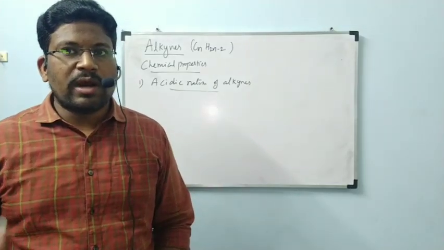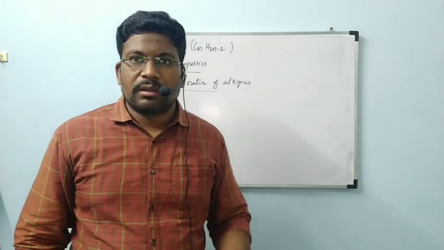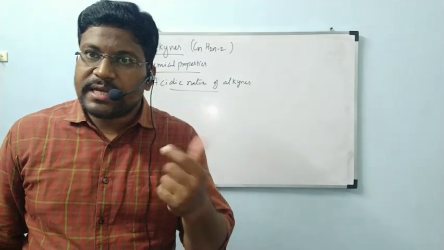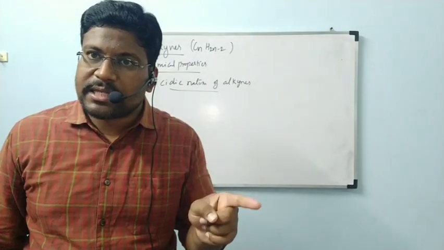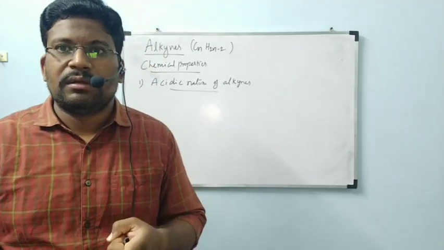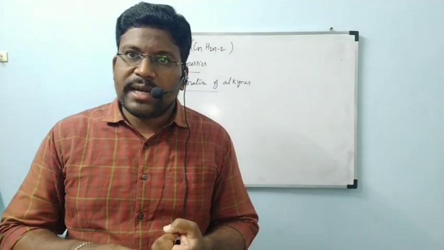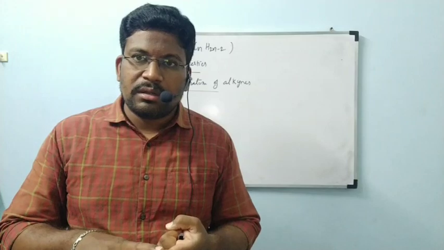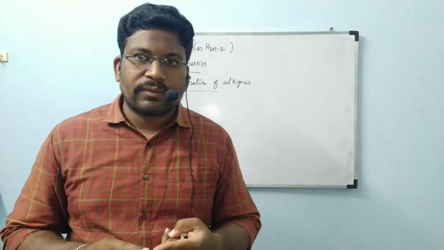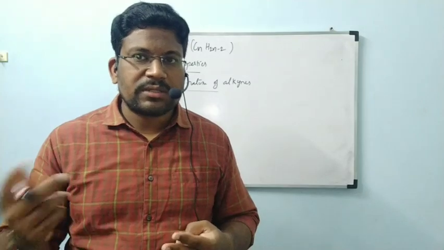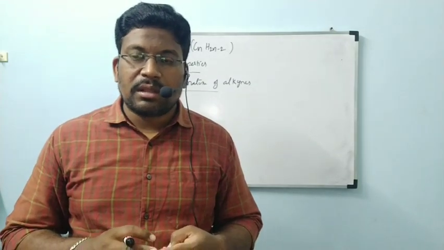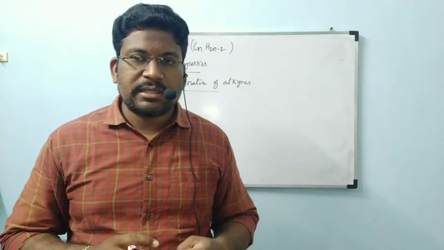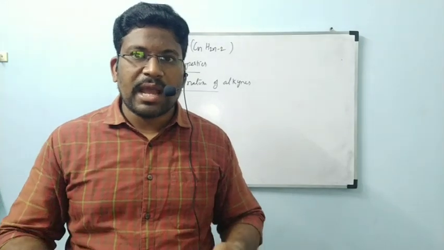Before that, what is meant by acid? The substance which, when it is added to water, gives out H plus ion is called acid. Or the substance which, when reacted with metal, liberates hydrogen gas is also called acid. Or the substance which reacts with carbonates or bicarbonates and liberates carbon dioxide gas, that is also one of the properties of acids.